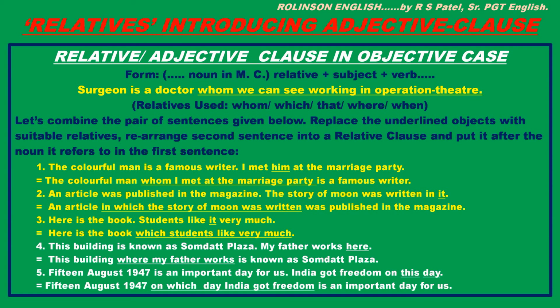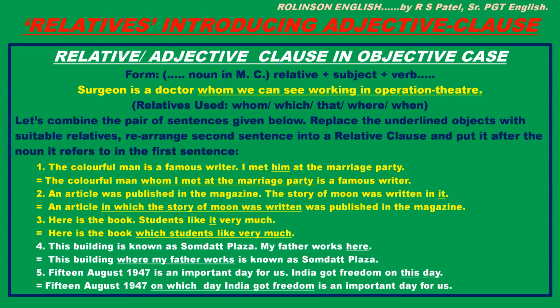So in which will come in the beginning of this sentence to make an adjective clause, and then we'll put it to the noun that it qualifies, and we'll get the complex sentence. Let's see. An article in which the story of moon was written was published in the magazine.